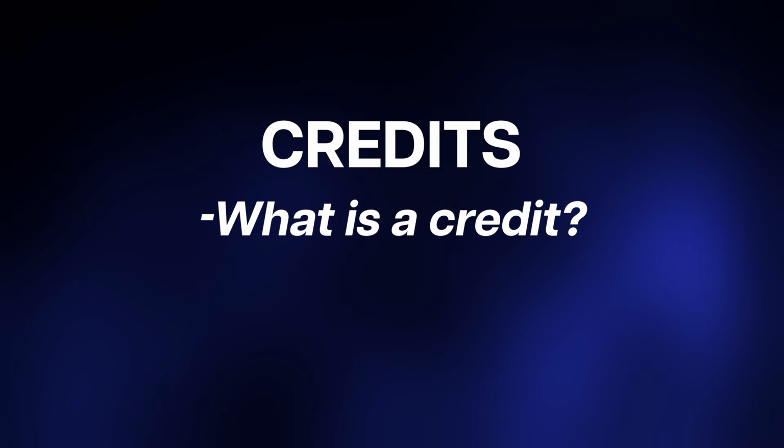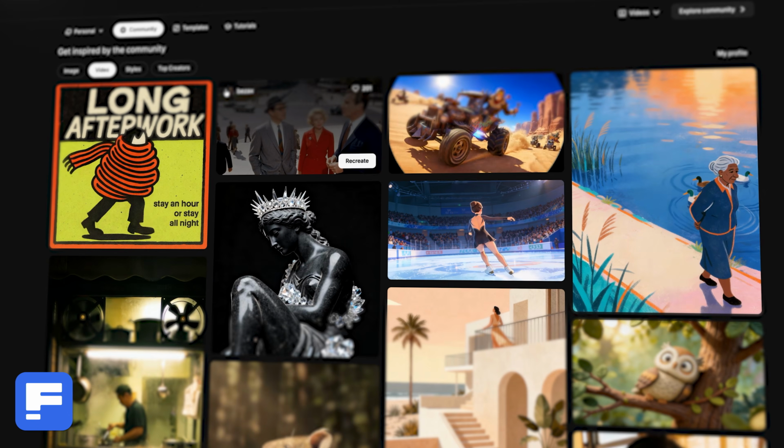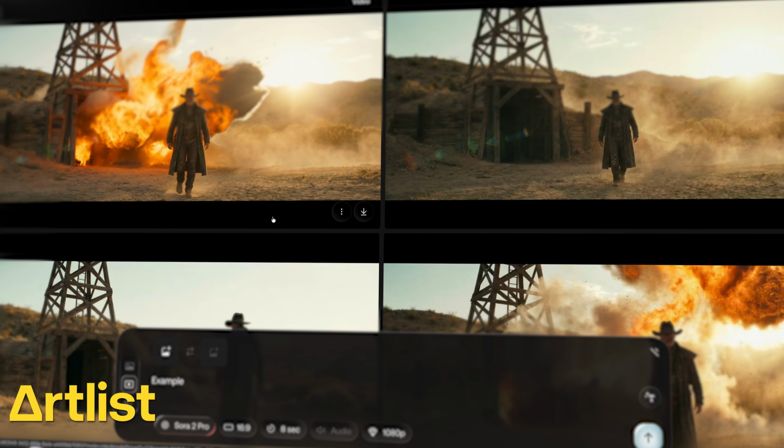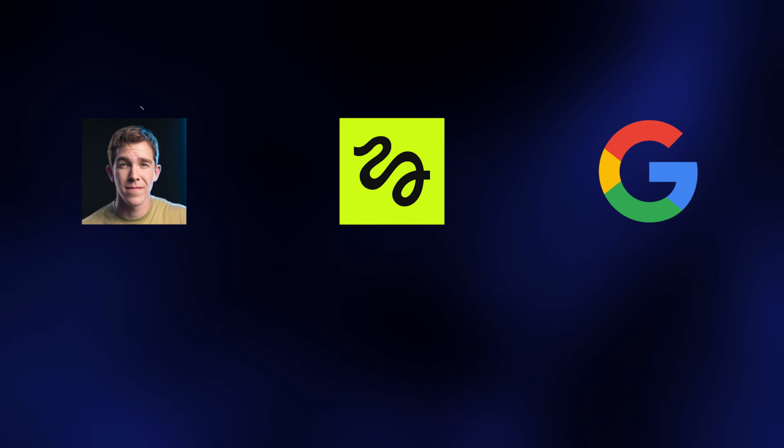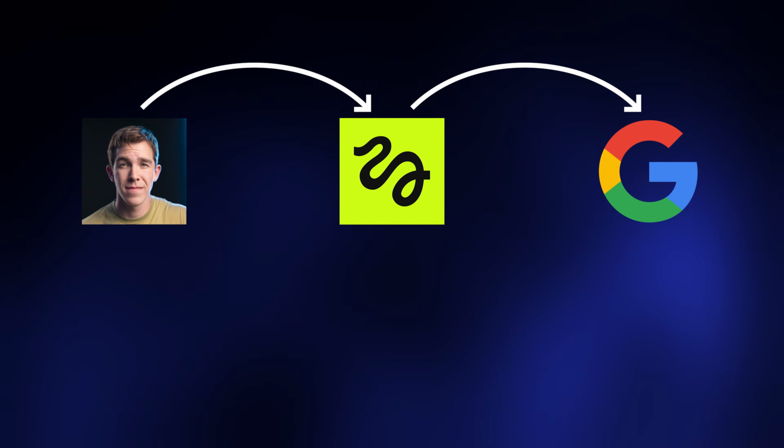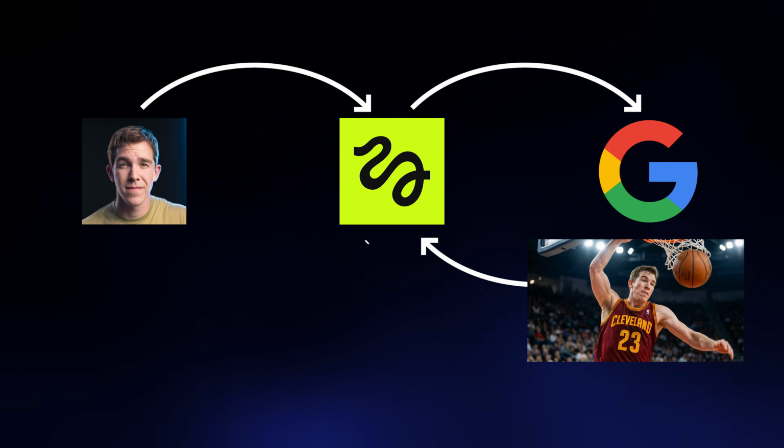The main issue revolves around credits. What even is a credit, and how does it work? Well, credits are basically the way that multimodal sites like Freepik charge for AI generations. Whenever you generate something with an AI model, the site that you're using, whether that's Freepik, Higgsfield, or Artlist, has to request that generation from whoever designed the AI model. That costs money. If you're using Nano Banana for an image through Higgsfield, Higgsfield has to pay Google for your generation, and then they get that generation and they give it back to you.